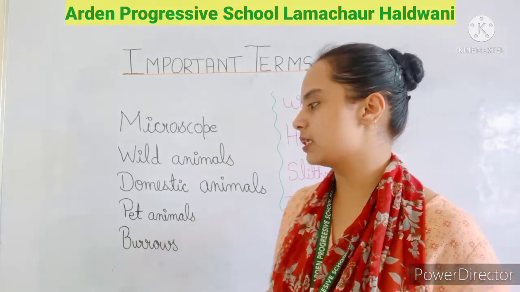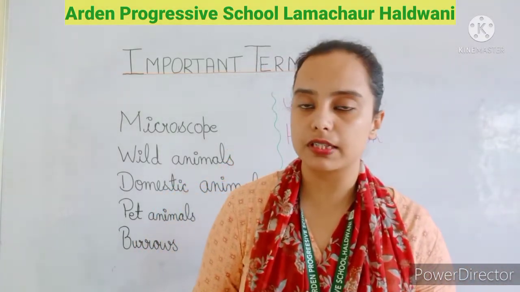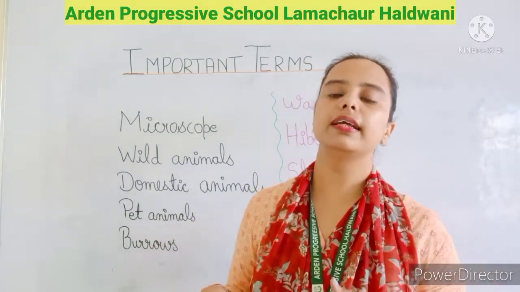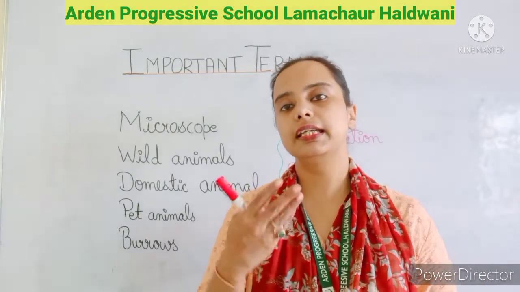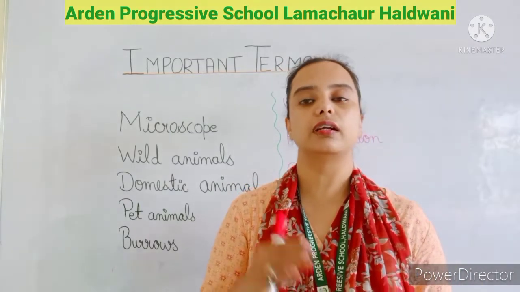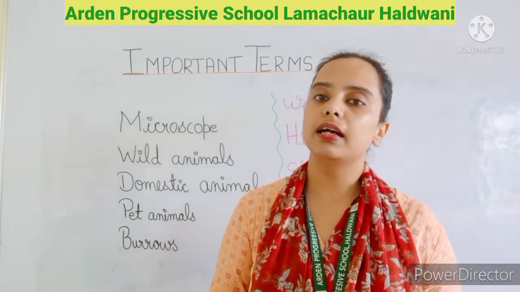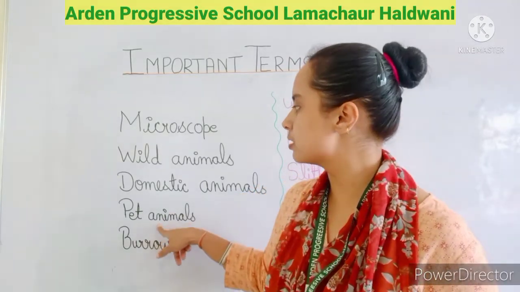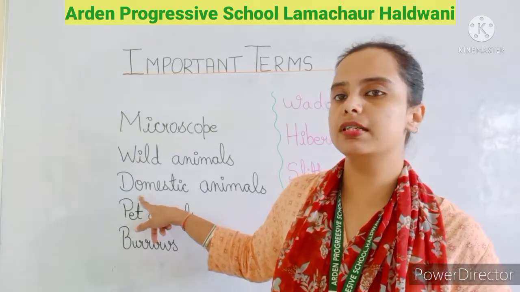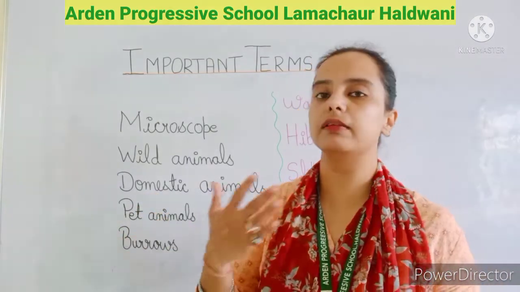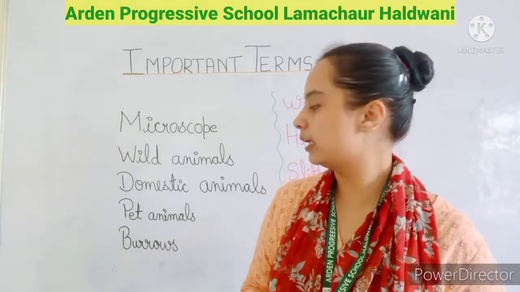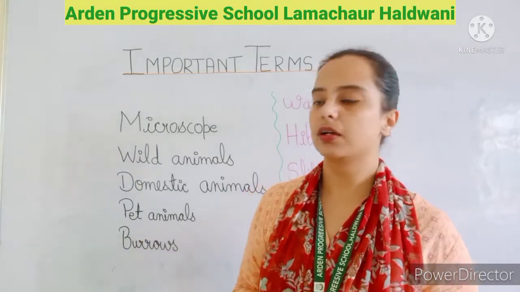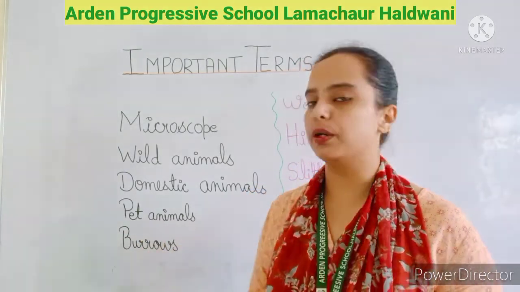Now what are the pet animals? See, pet animals are friends of ours. The pet animals also we keep in our home, but in return we are not getting any benefit. But we take care of them, we provide them shelter, we give them food. They are very good friends of ours. So this is the difference between domestic animals and pet animals. From domestic animals we get benefits, but pet animals are only good friends of ours.